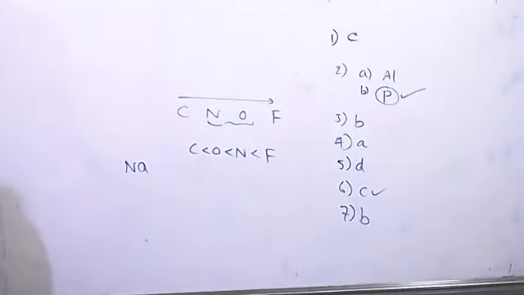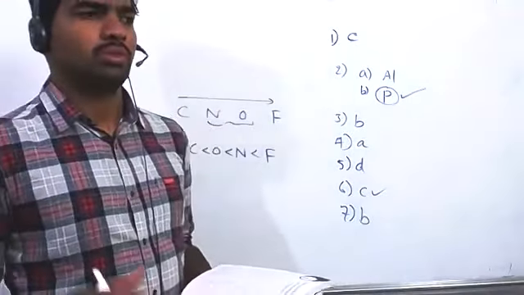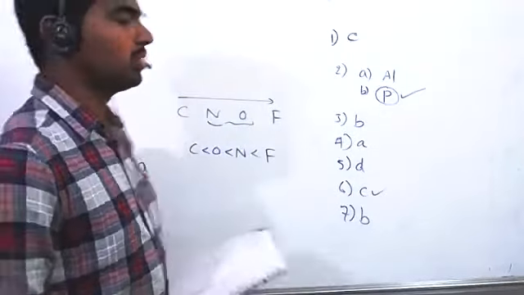Then, 8th question. The order of stability of metal oxides is. Any substance that may be oxide or hydride, whatever, the compound which having the higher lattice enthalpy, that is highly stable.